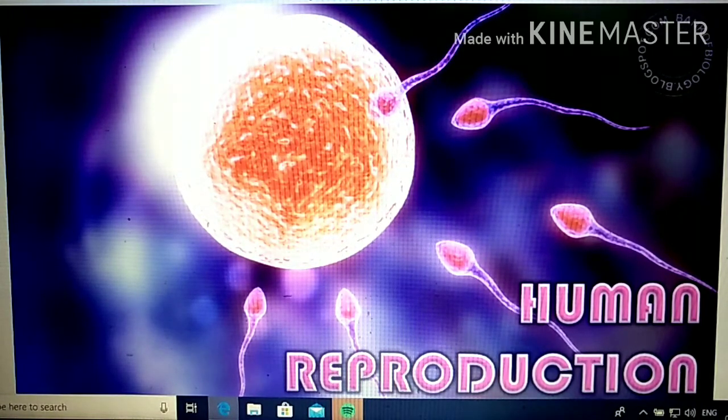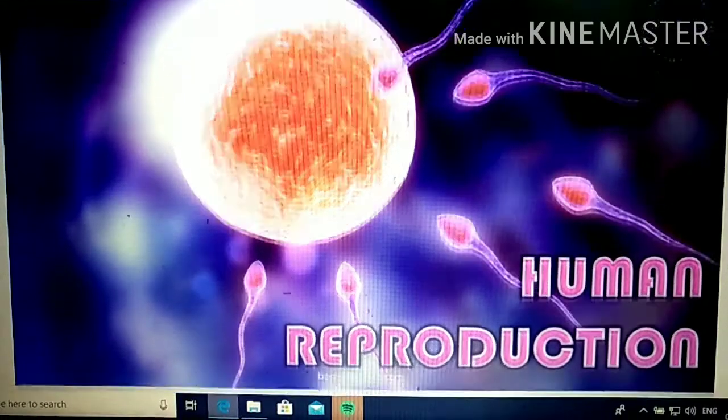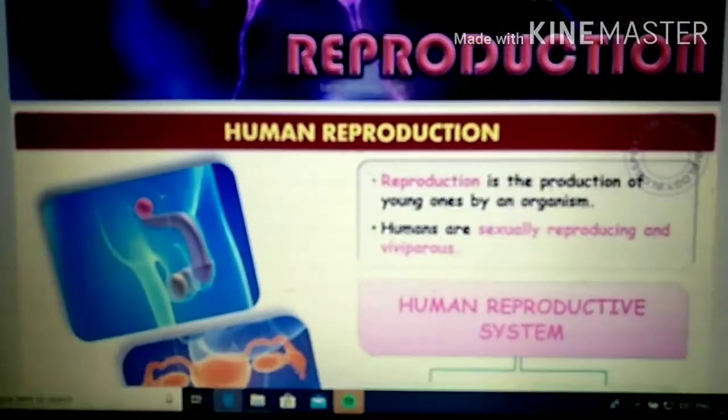So in this chapter we are going to discuss the details of the male and female reproductive system and the procedure of gamete production, that's the gametogenesis, and how the gamete fusion occurs, that's called fertilization, and also the post-fertilization events in detail, right? So before going to that, what do you mean by reproduction? That is a must, you have to know that.